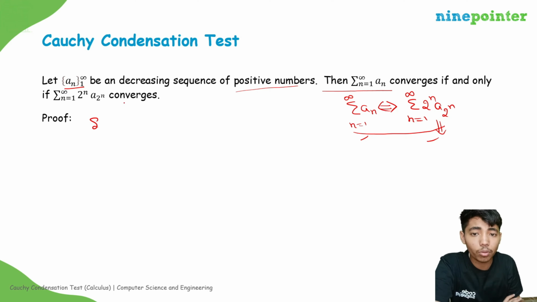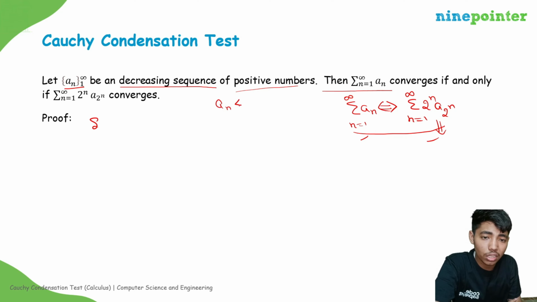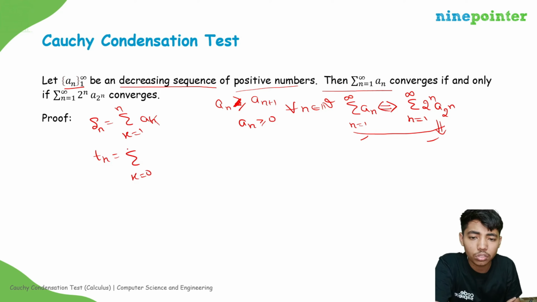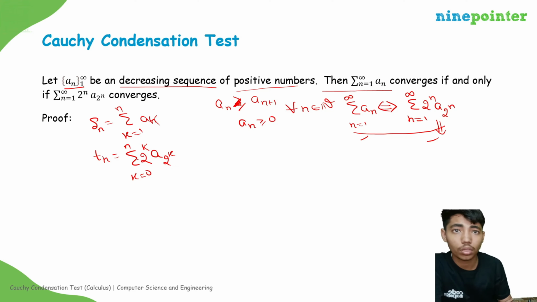Consider one more important point. Here we have assumed that this is a decreasing sequence of positive numbers, that is a_n is greater than or equal to a_(n+1), and a_n is greater than or equal to 0. Now consider two sequences: S_n, the sum over k equal to 1 to n of a_k, and T_n, the sum over k equal to 0 to n of 2^k a_(2^k). Okay, consider two sequences.